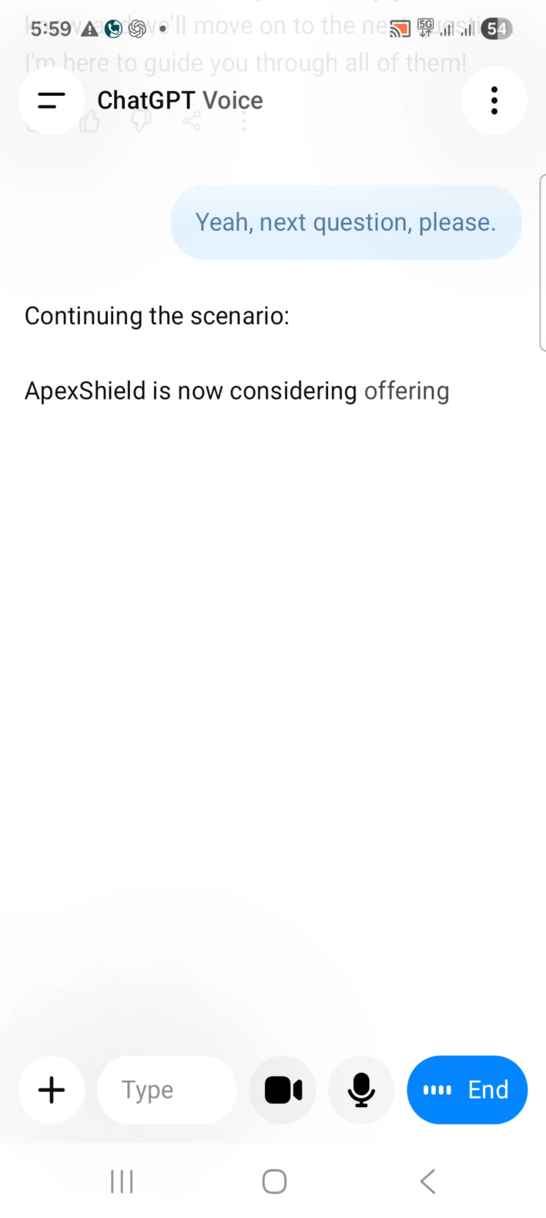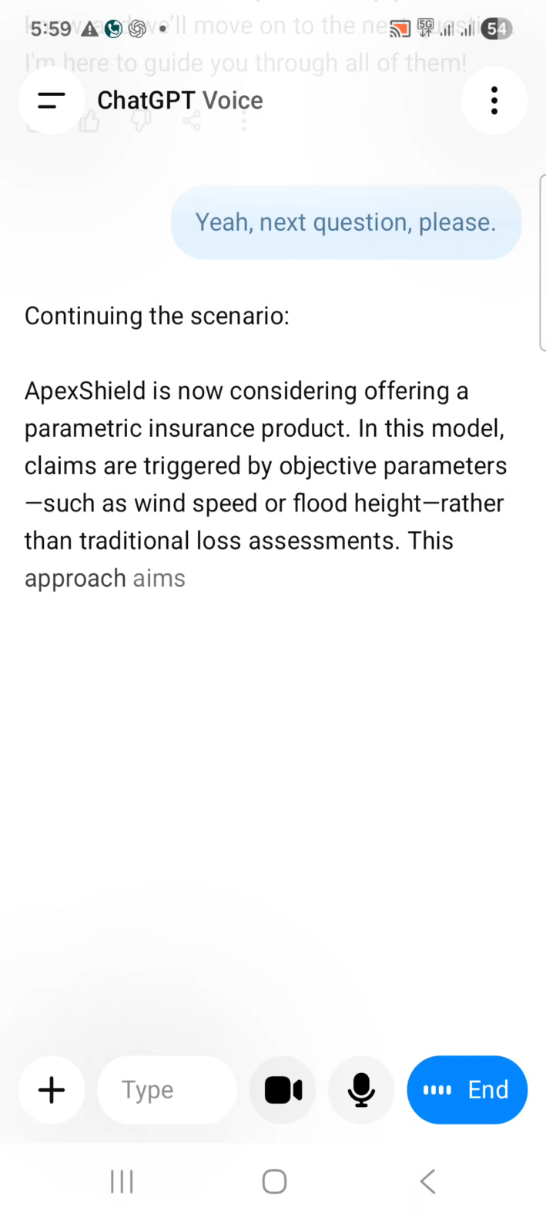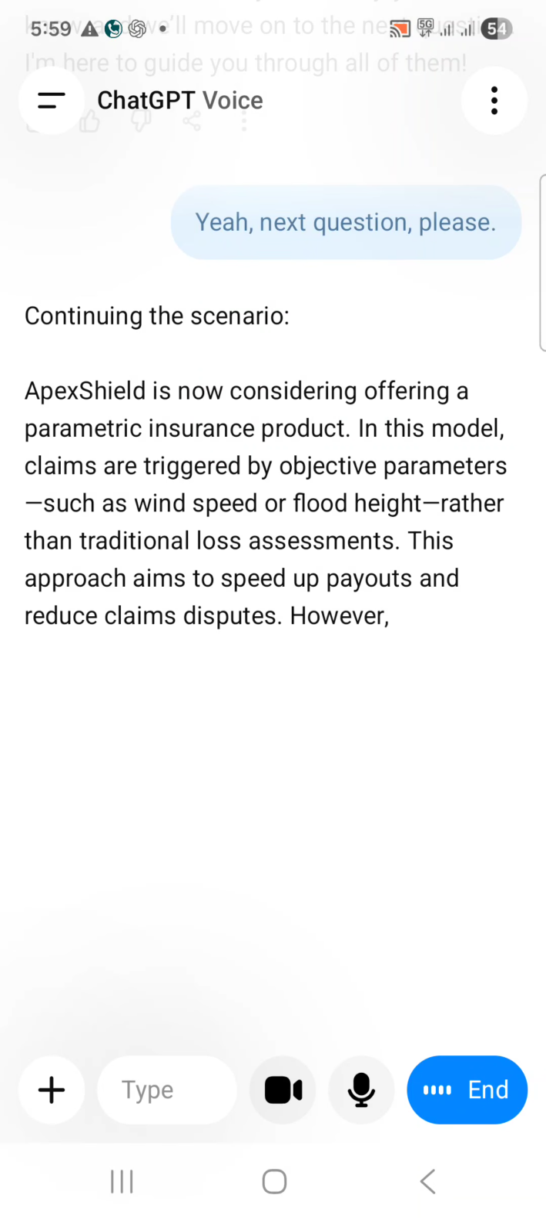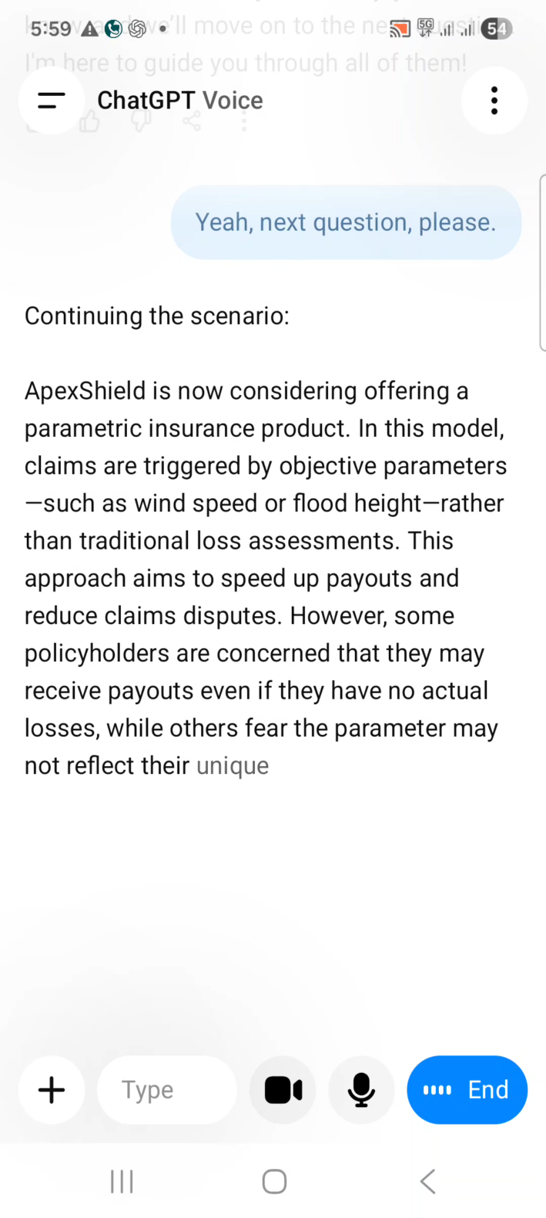Continuing the scenario. Apex Shield is now considering offering a parametric insurance product. In this model, claims are triggered by objective parameters, such as wind speed or flood height, rather than traditional loss assessments. This approach aims to speed up payouts and reduce claims disputes. However, some policyholders are concerned that they may receive payouts even if they have no actual losses, while others fear the parameter may not reflect their unique situation.